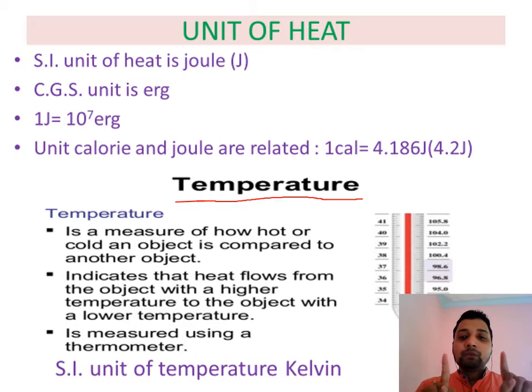When both come to the same temperature, what will happen to the flow of heat? The condition in which two objects have the same temperature, there is no flow of heat between them. That situation is called thermal equilibrium. Equilibrium means there is no flow of heat, when both have the same temperature. The term thermal is used because it is for heat.